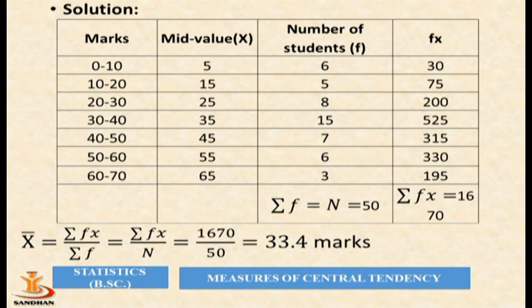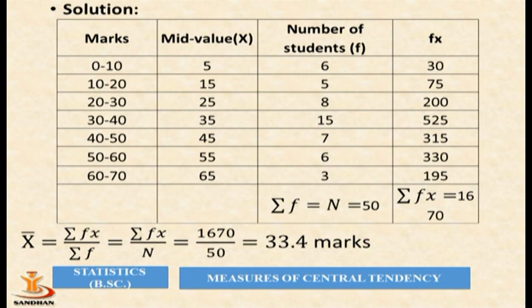Now in the last column we find f into x. So 5 into 6 is 30, 15 into 5 is 75, 25 into 5 is 125 and so on. And the total value, that is sigma fx equal to 1670.